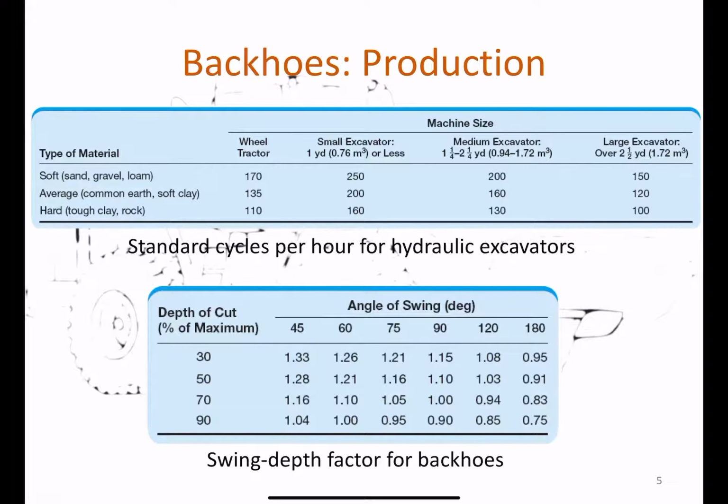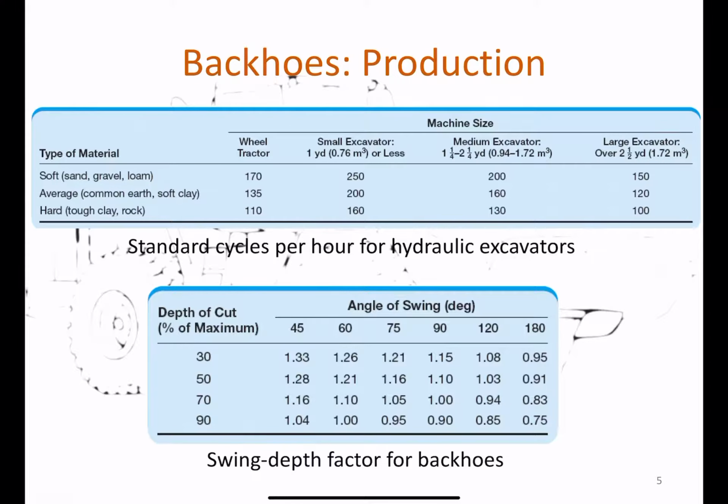And as you can see, it depends on a few things. The first one is the machine size, measured by the bucket volume, and it also depends on the material, whether the material is soft like sand, gravel, loam, which is very popular in our area, southwest Florida, or average common earth, soft clay, or hard tough clay, rock.